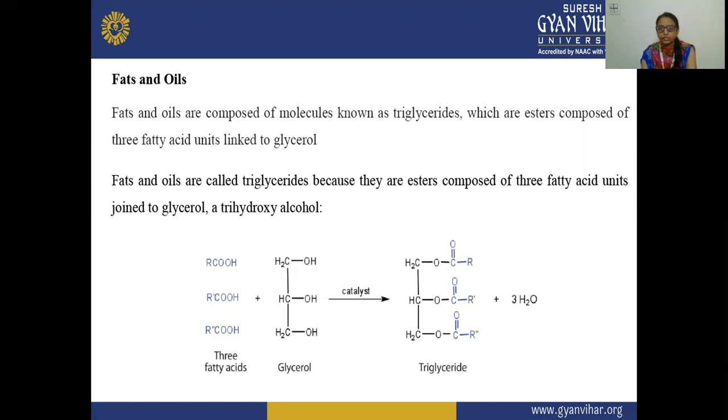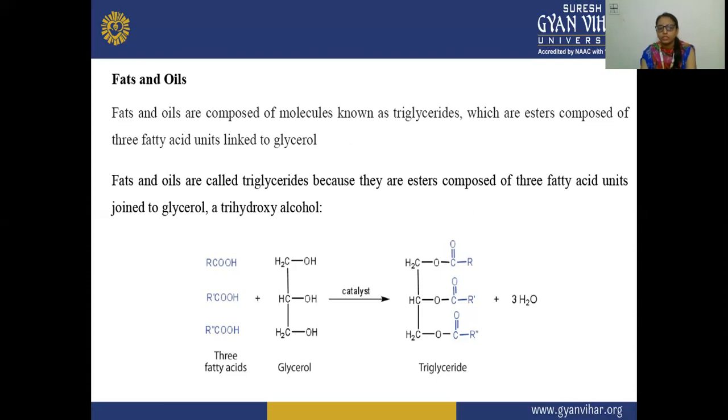So fats and oils are called triglycerides because they are esters composed of three fatty acid units that are joined to glycerol, a trihydroxy alcohol. So the triglyceride is composed of the fat and oils, and these are the esters composed of three fatty acids, meaning the fatty acid units are linked to the glycerol unit.